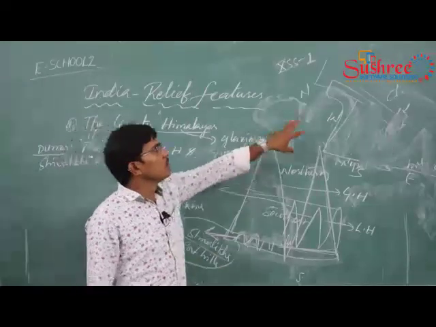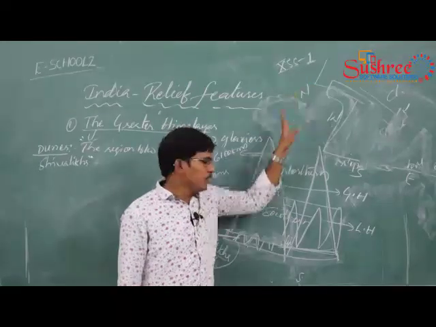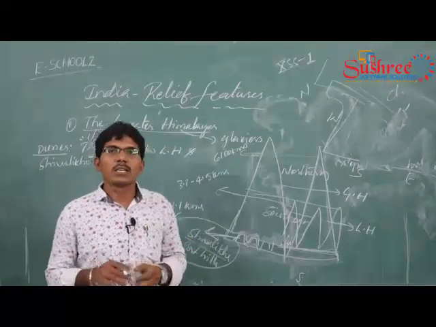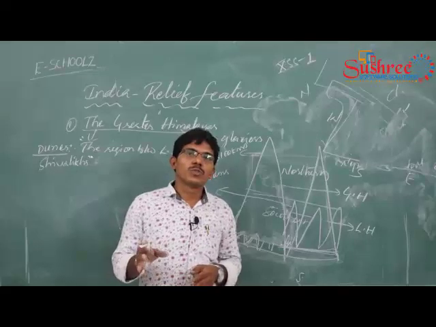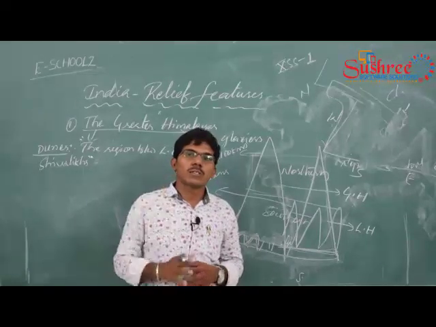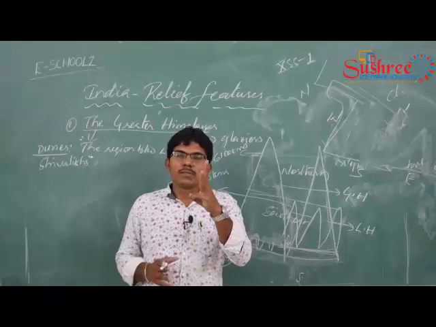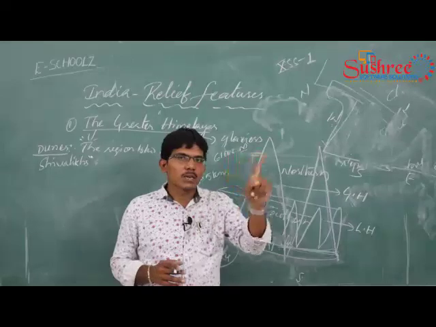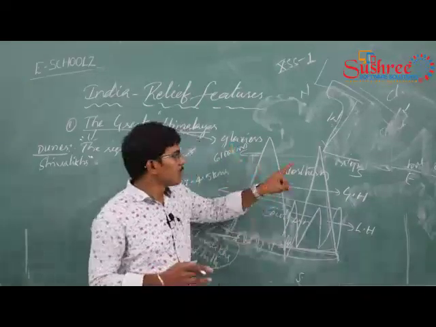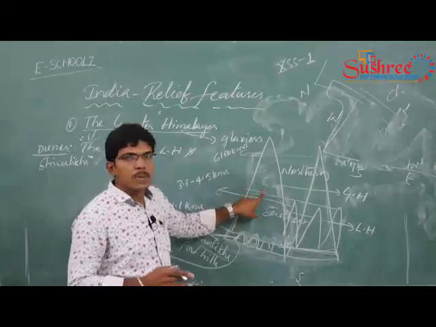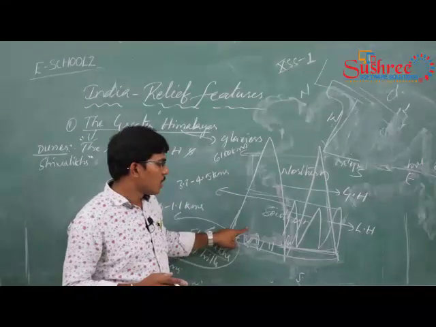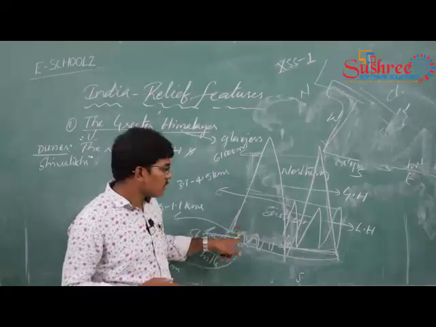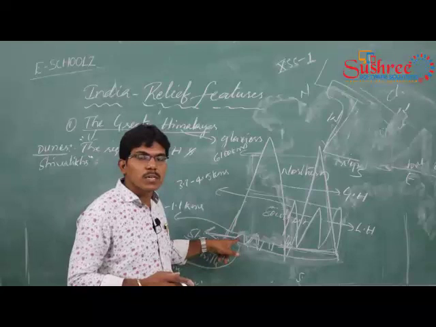So just remember the Himalayas and the different kinds of Himalayas: greater Himalayas, lesser Himalayas, and the foothills of the Himalayas, which are the Shivaliks. The Himalayas have three ranges. The first range is the greater Himalayas, the mid range is the lesser Himalayas, and the bottommost range is the Shivaliks.